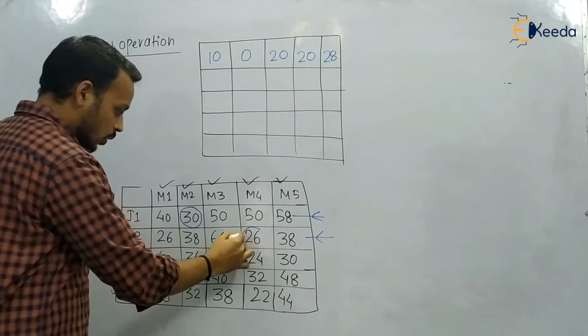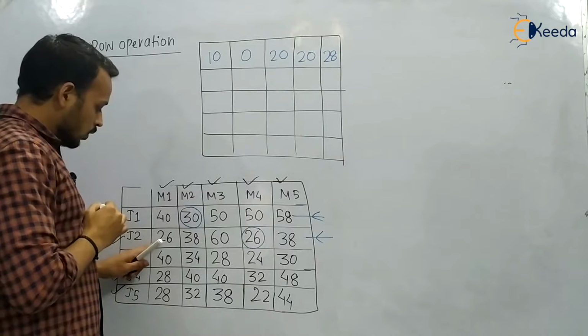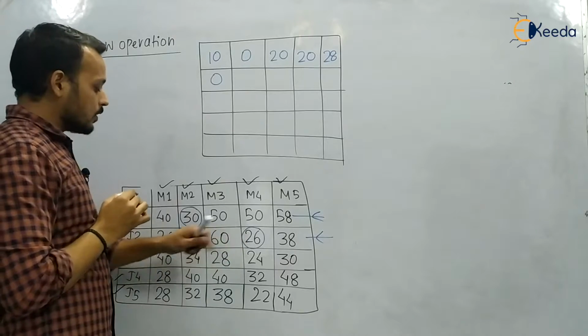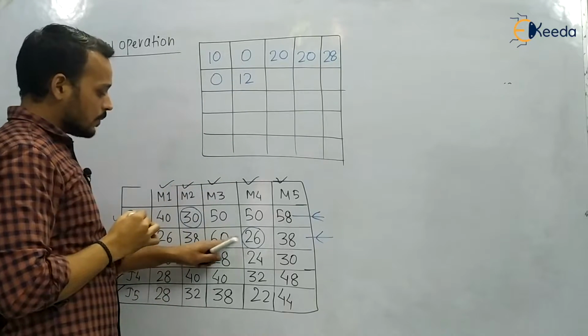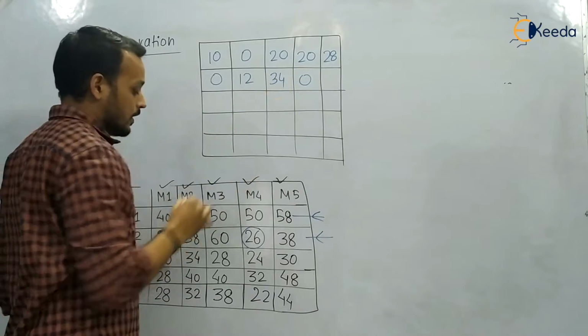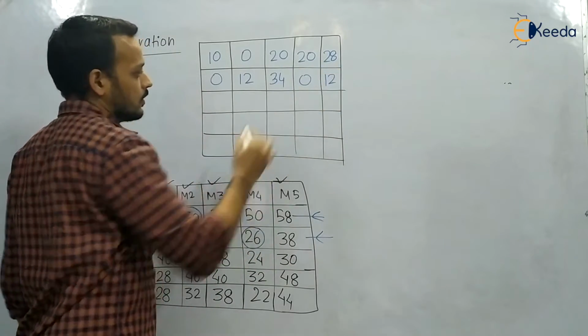Here the minimum is 26. So what we will do? 26 minus 26, we will get 0. 38 minus 26, we will get 12. 60 minus 26, we will get 34. 26 minus 26, 0. And here 38 minus 26, again we will get 12.